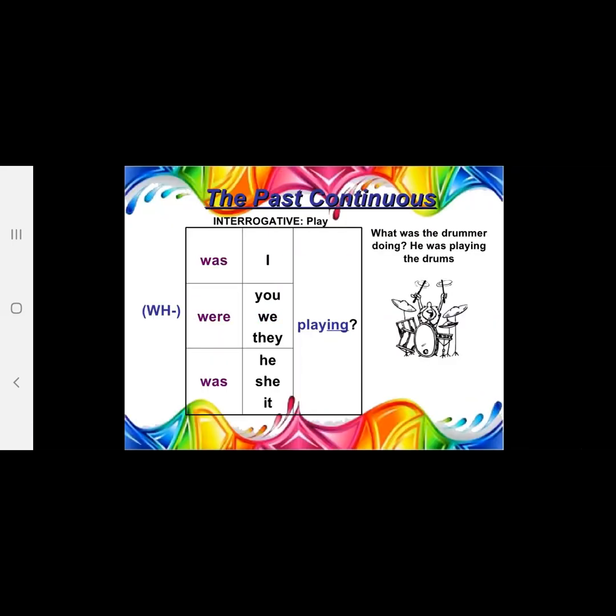Now, if we want to make an interrogative sentence, how would we make it? We would put the verb was or were at the beginning of the sentence. Just like, what was the drummer doing? He was playing the drum. But here we can use a WH word, as well as in some sentences we can start the sentence with the verb was, were, or a WH word.